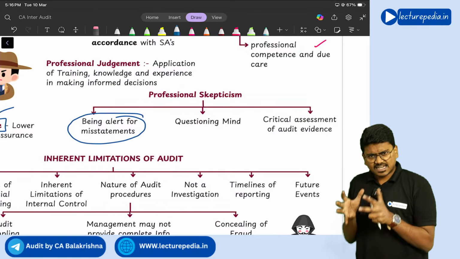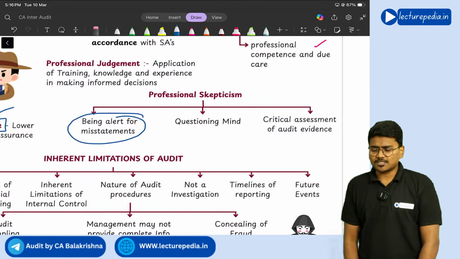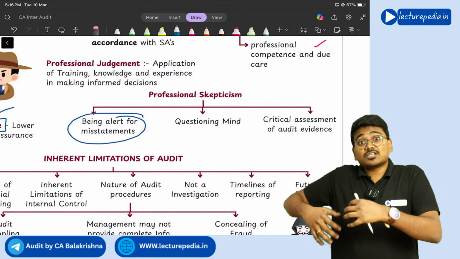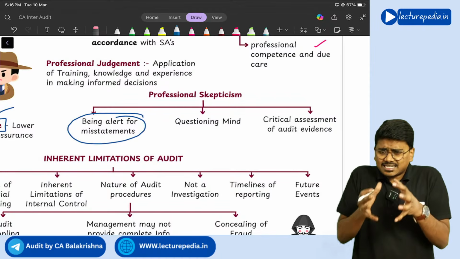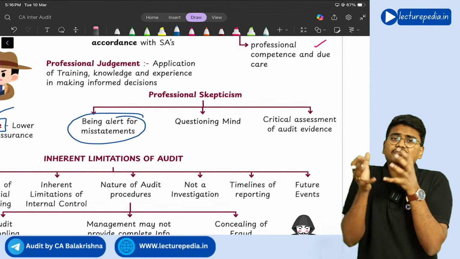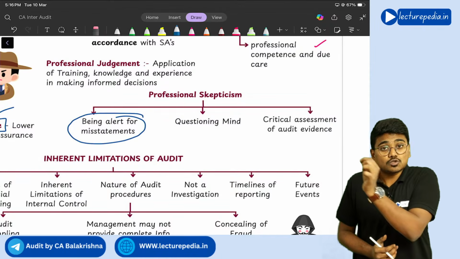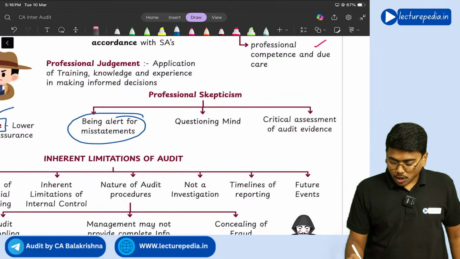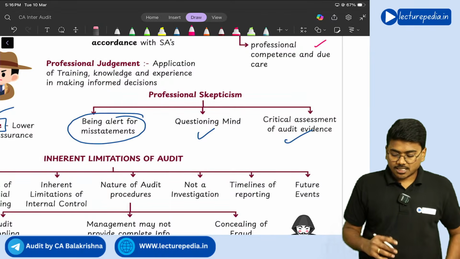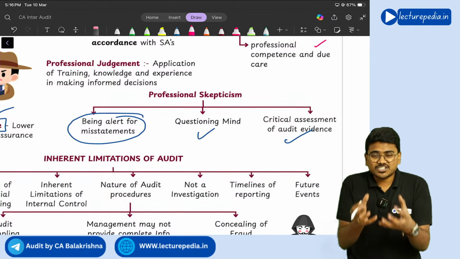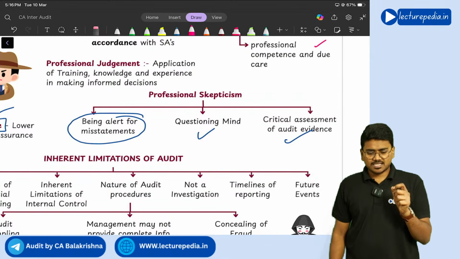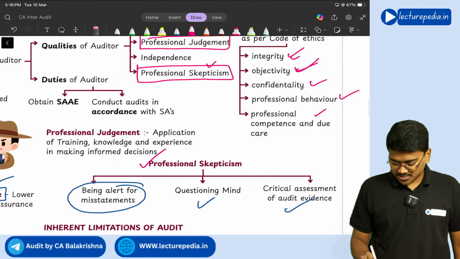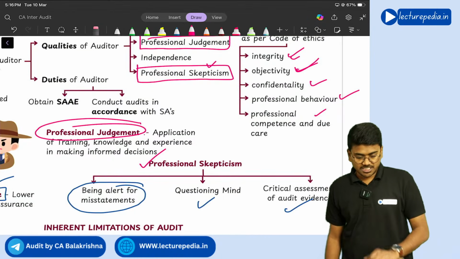You need to critically assess it. Is that document correct, should I ask for some more documents? Like that, you need to critically assess whatever evidence you have obtained. That also forms part of professional skepticism. Getting it? So all these three things together form professional skepticism. I guess now you are clear with the meanings of professional skepticism and professional judgment.